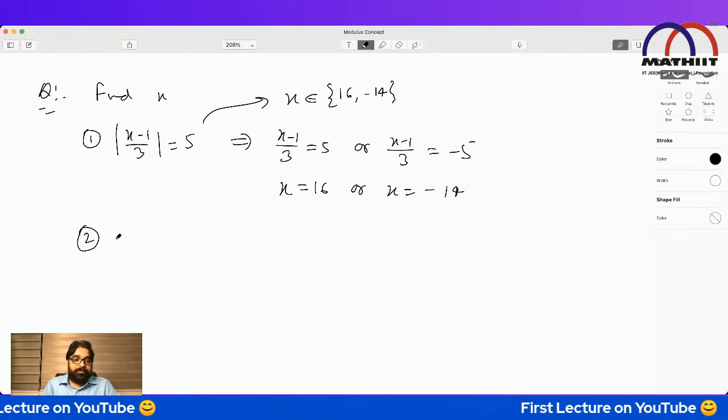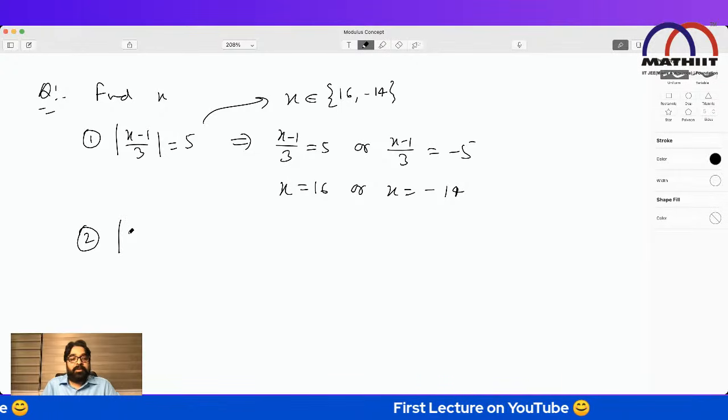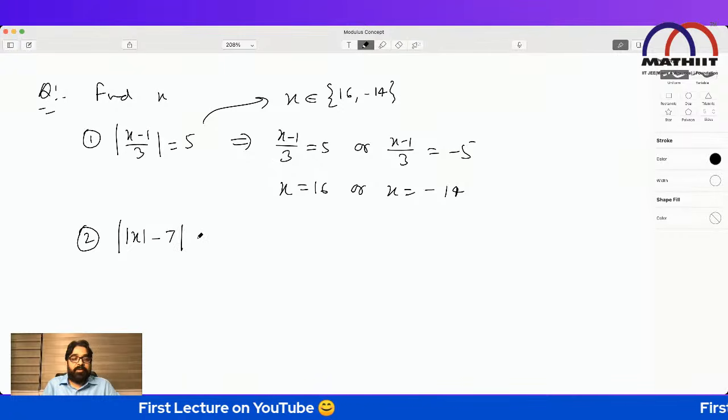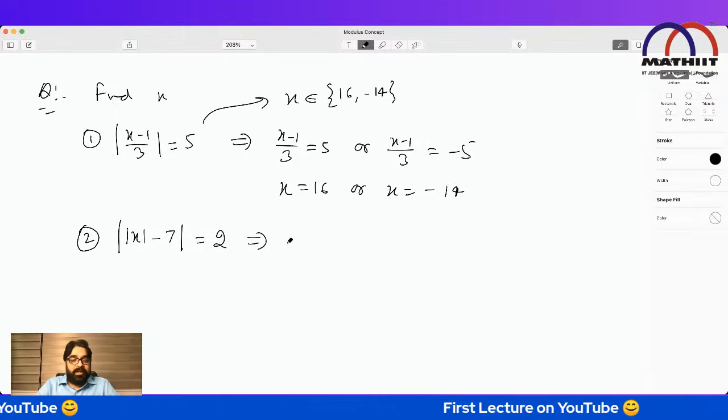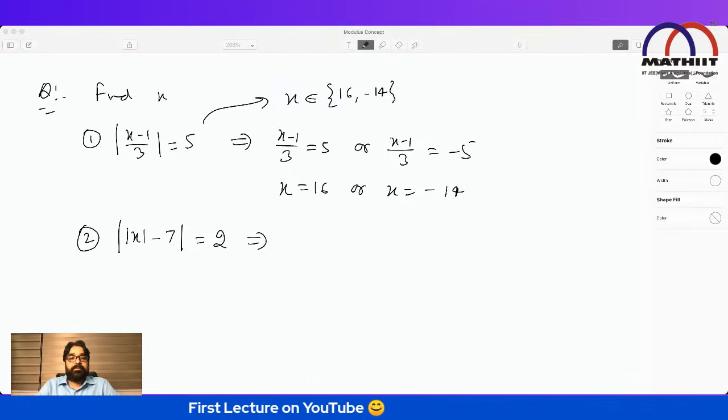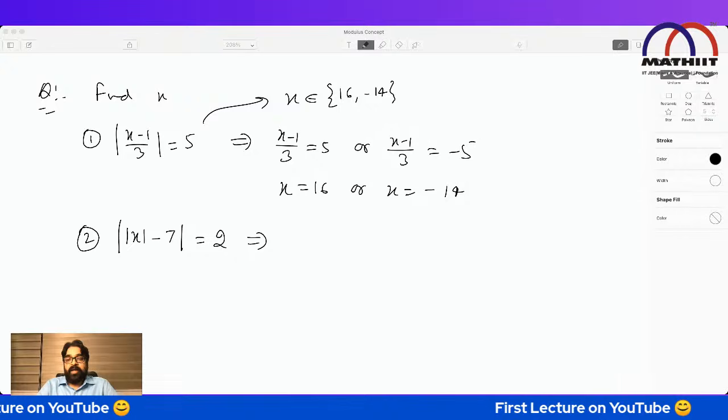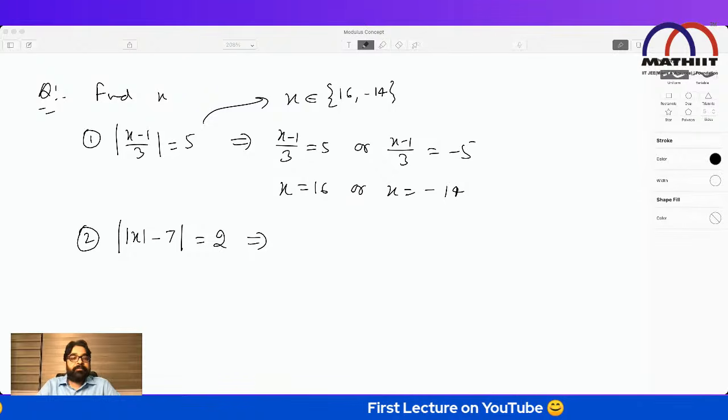The next question: mod of mod x minus 7 equal to 2. Quickly, I will give 30 seconds. What are the possible values of x? Quickly, as fast as you can.